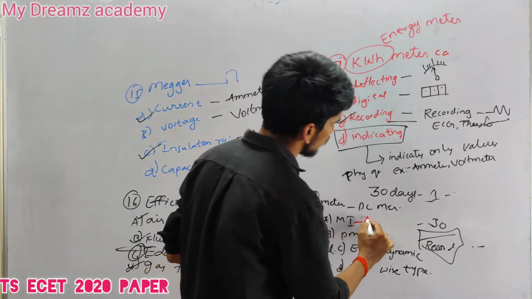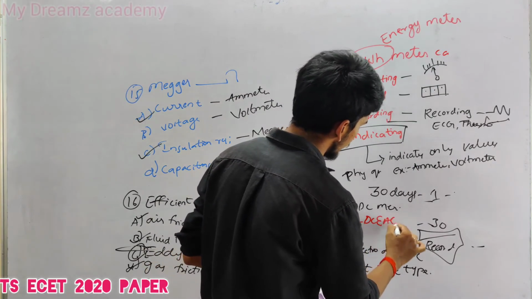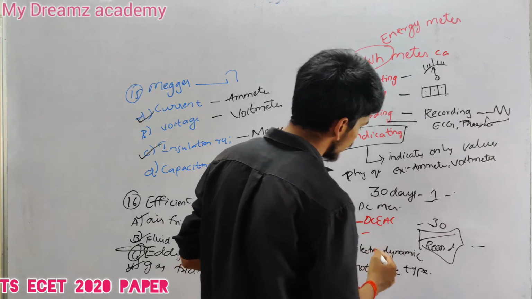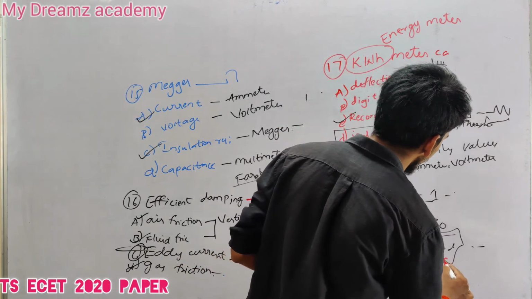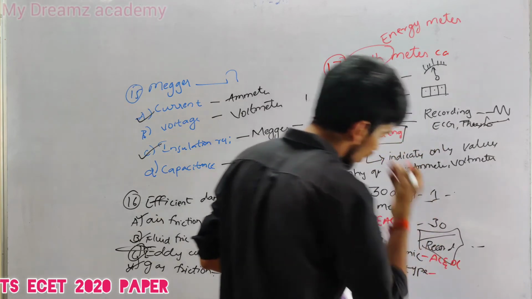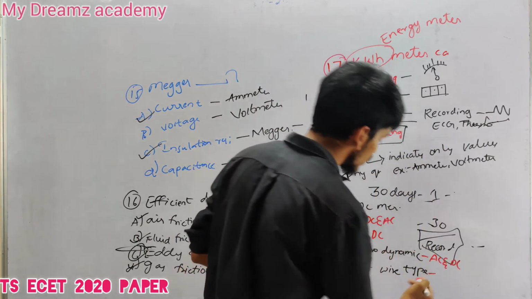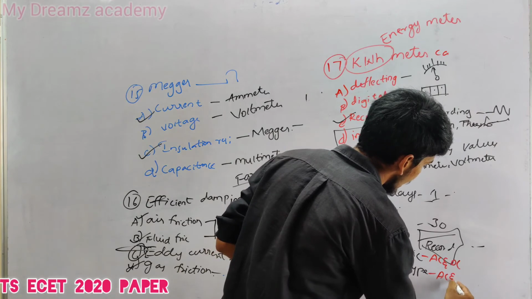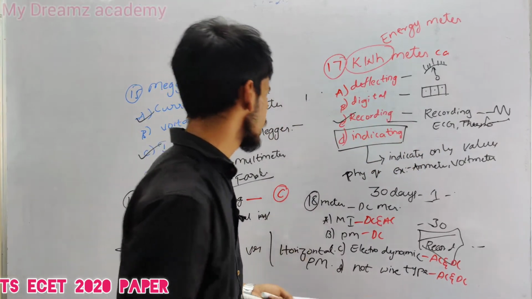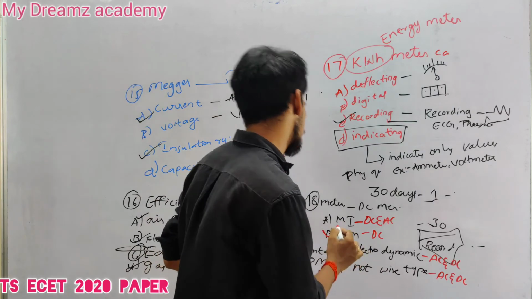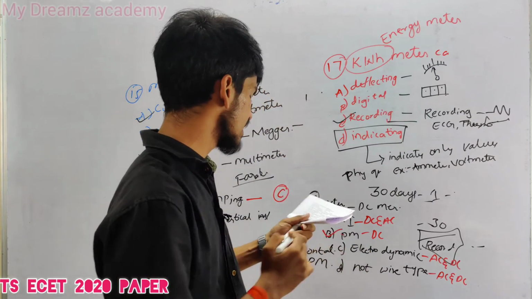MI instruments are used for both DC and AC. Permanent magnet instruments are used for DC. Electrodynamic type instruments are used for both AC and DC. And hot wire type instruments are used for both AC and DC. So our requirement is only DC, so our option is permanent magnet, which is B.